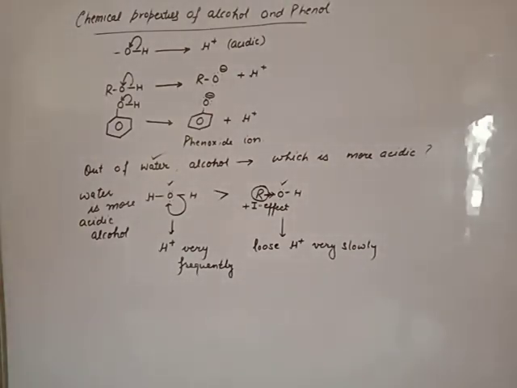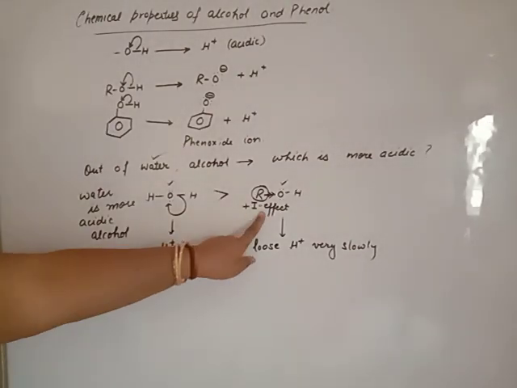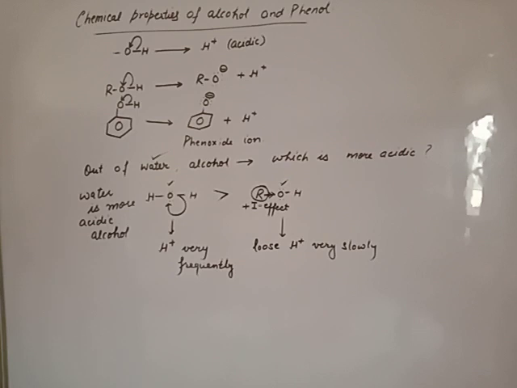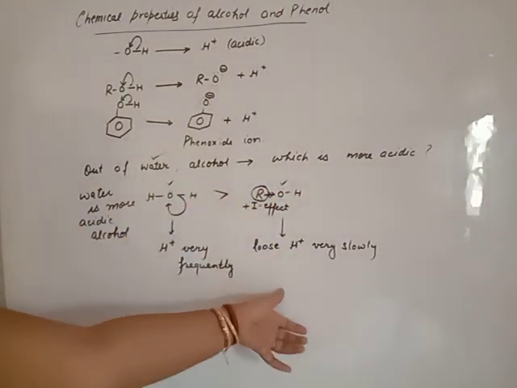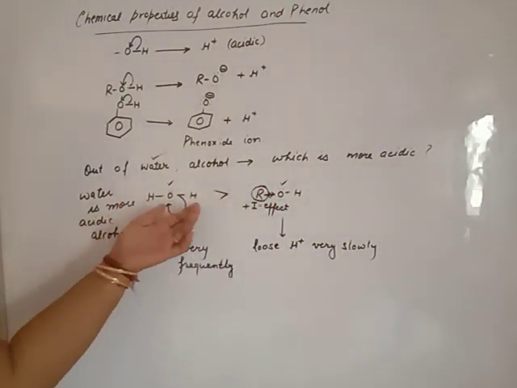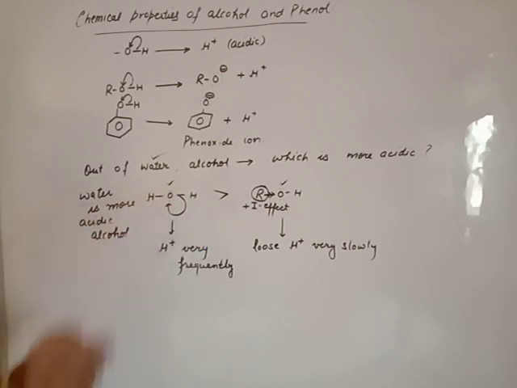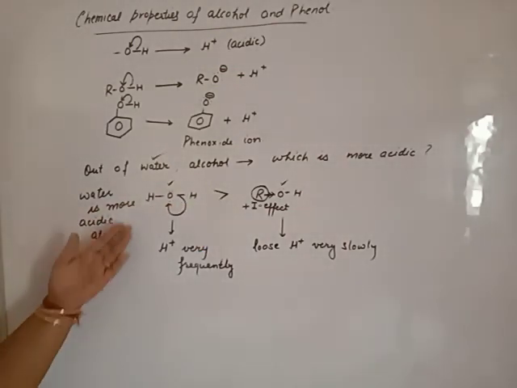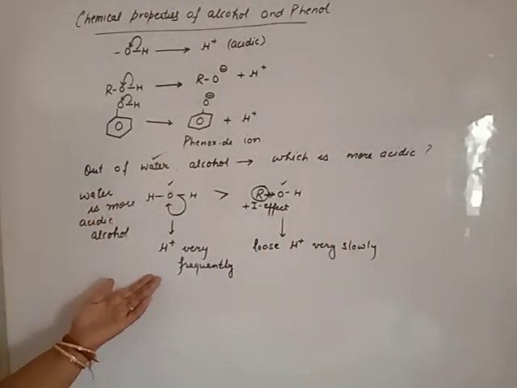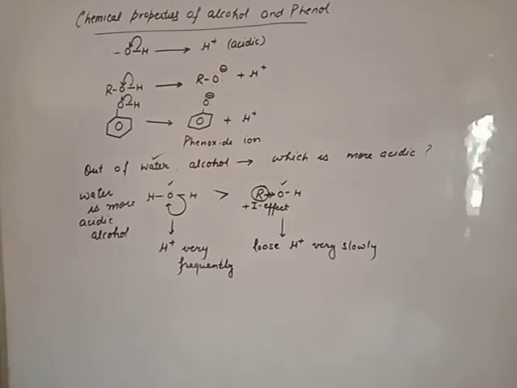One query is over. Beta, alkyl group decreases the acidic character due to its electron donating inductive effect. As a result, the acidic character decreases, and any alkyl group is not present in case of water. So water loses H positive very easily and frequently, and it is more acidic.